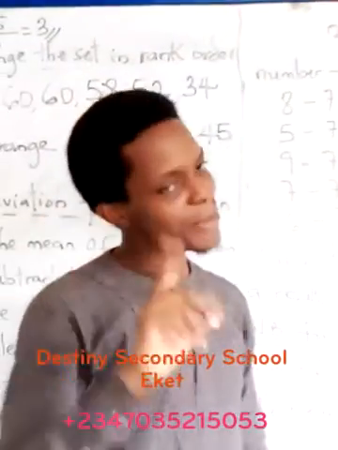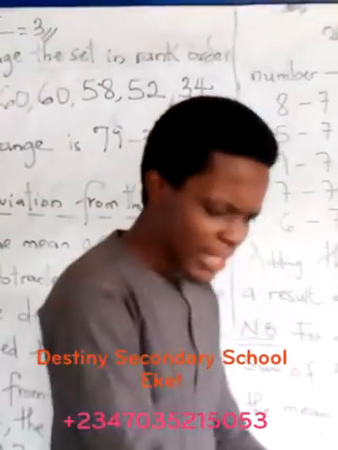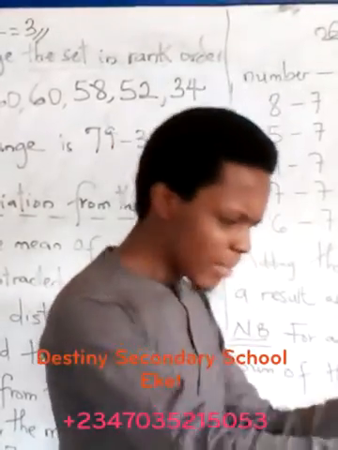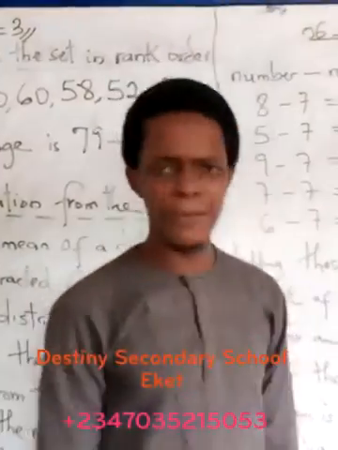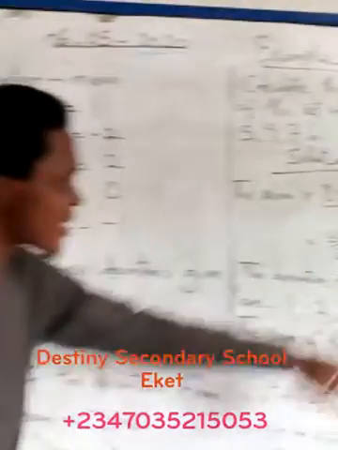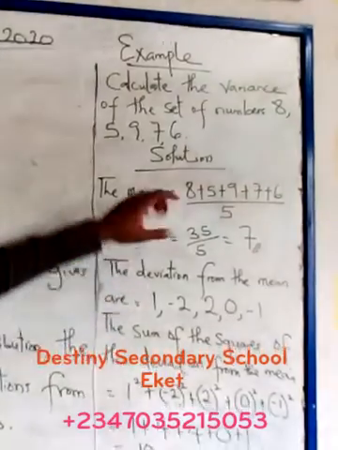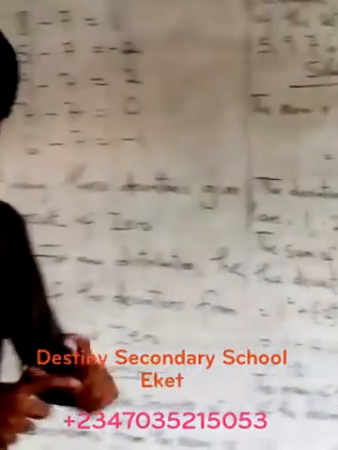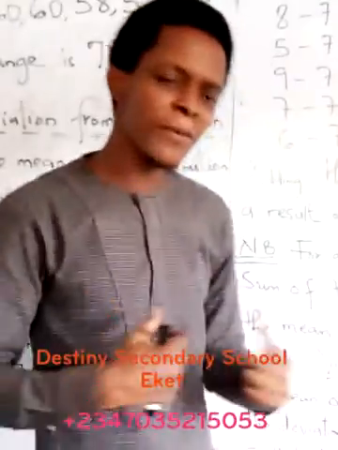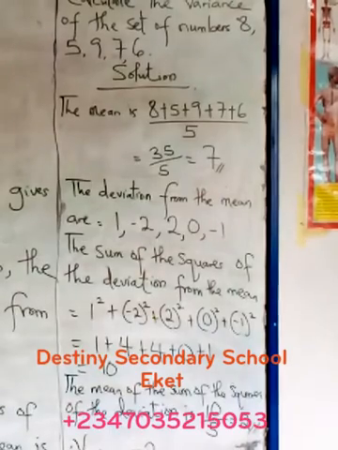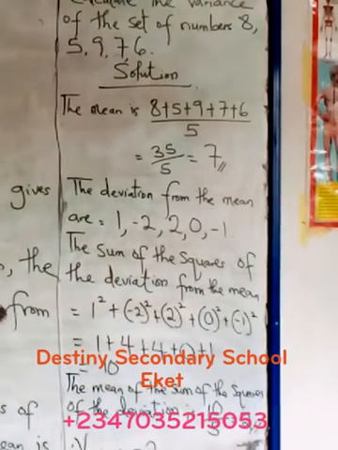Remember my funny example. The initial set pattern, what is set? The standard is 7. How many people don't want to follow 7? Let's see how they vary. That is the deviation. So if the mean is 7, who are those deviating from the mean? Who are those not obeying the mean? Now we have each of the numbers minus the mean, which will give us how those numbers vary from the mean. The mean we've gotten here is 7. So if you subtract 7 from each of the numbers, it will give you the deviation. That is what we call the deviation of a set group of numbers.